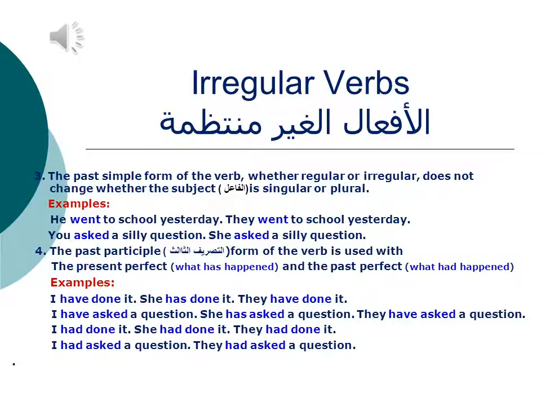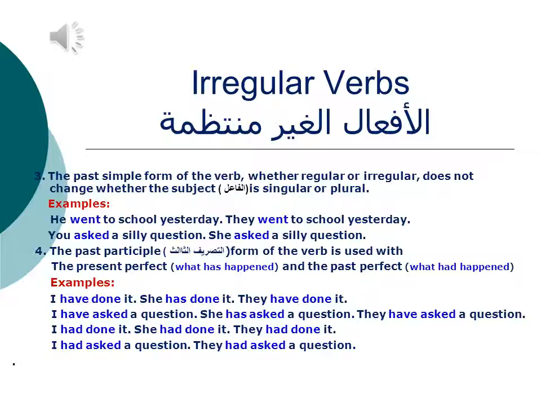Rule 3. The past simple form of the verb, whether regular or irregular, does not change whether the subject is singular or plural. Examples: he went to school yesterday, they went to school yesterday; you asked a silly question, she asked a silly question.